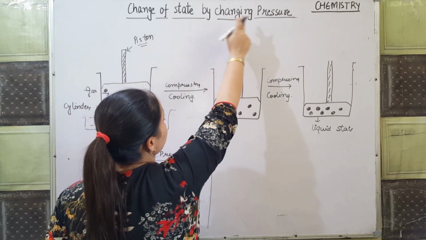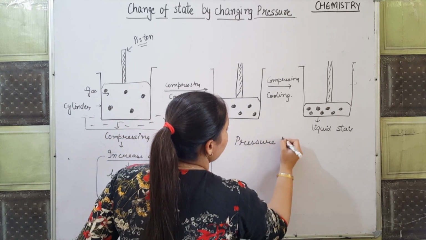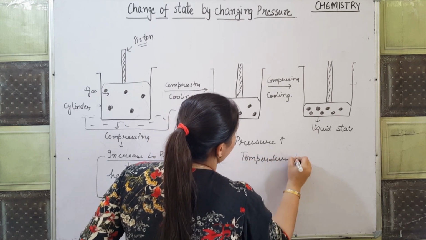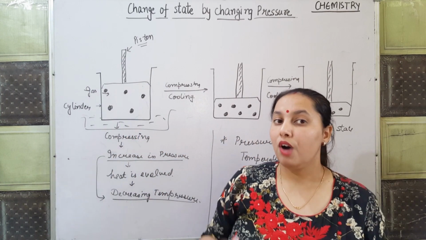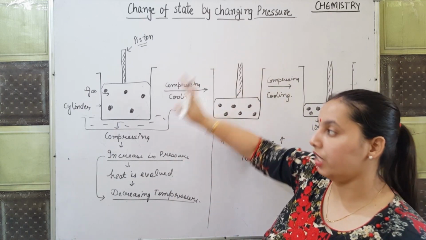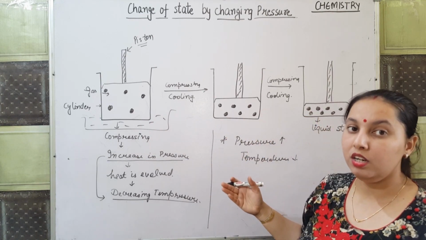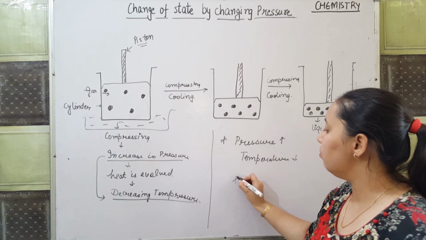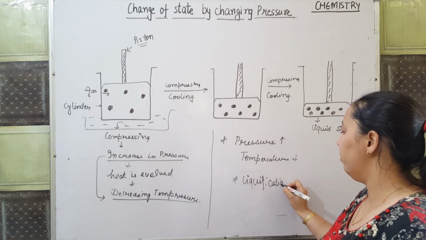When we change the state by pressure, we should increase the pressure and simultaneously decrease the temperature. Now the question arises: where do we use this method? How can we use it by applying pressure? We can change the state of a gas to a liquid by applying pressure. We can use it in the liquefaction of air. So we will use this in the liquefaction of gases.